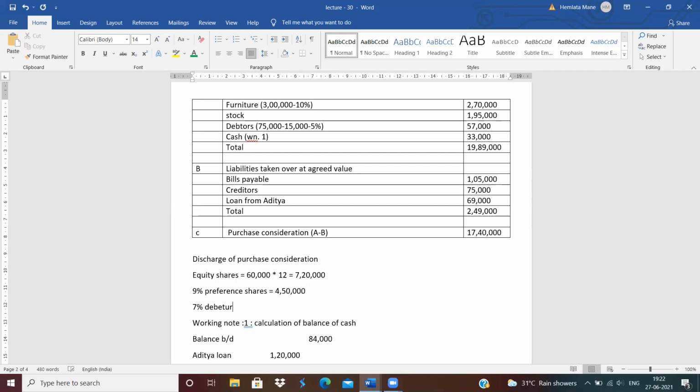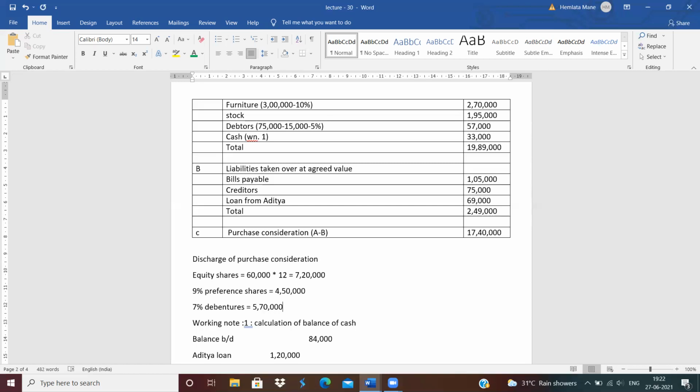Total amount of purchase consideration is 17,40,000. Out of this, 7,20,000 is received in the form of equity shares, 4,50,000 in the form of preference shares, and the remaining amount 5,70,000 in the form of debentures.